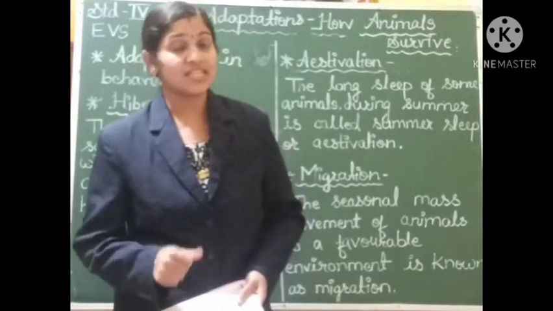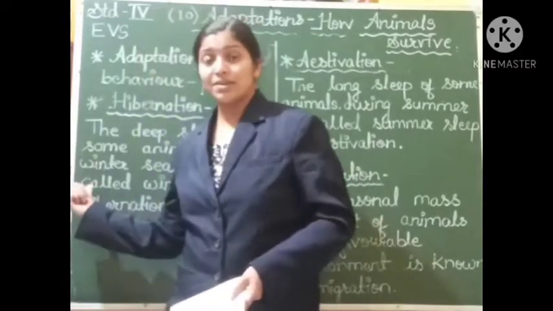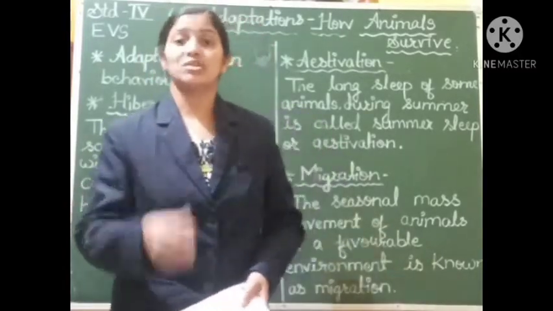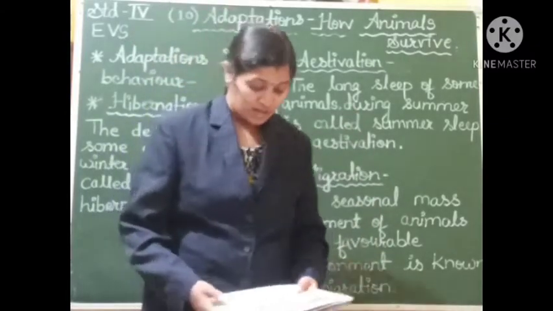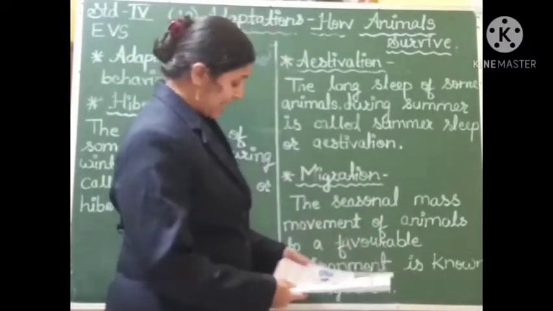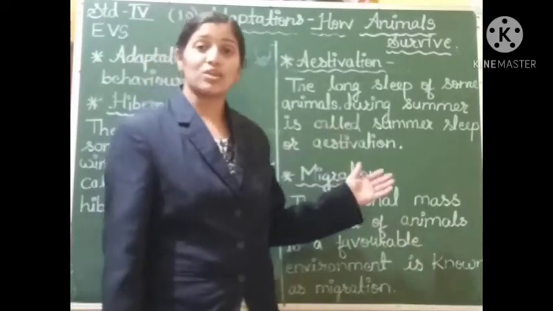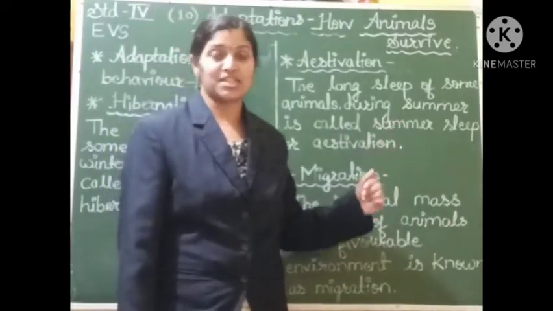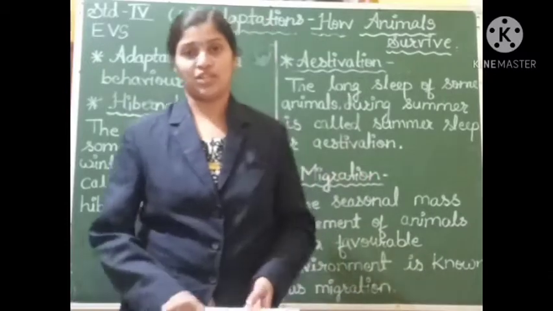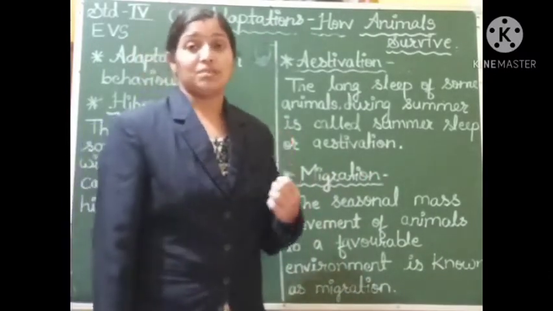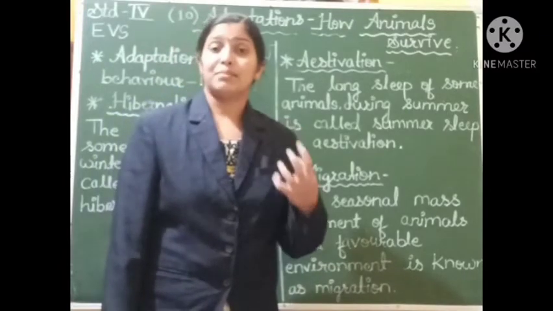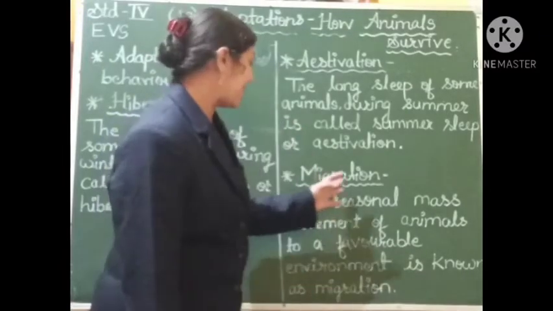During the winter season, long sleep is called hibernation, and the deep long sleep during the summer season is called estivation. Animals like snakes take a long sleep during the summer season, which is called estivation. The third adaptation that animals make in themselves is migration.